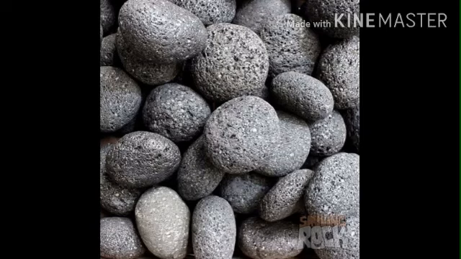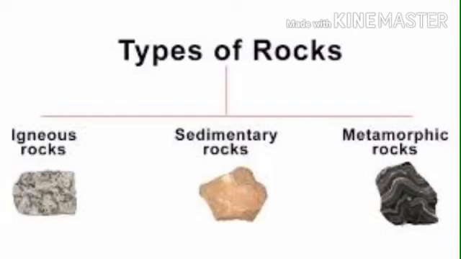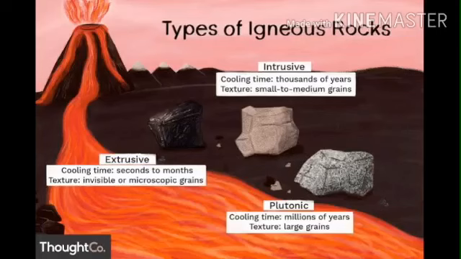Then we discuss the various types of rocks, because the Earth's crust is mostly made up of rocks. There are three major types of rocks: igneous rocks, sedimentary rocks and metamorphic rocks. At first, igneous rocks.